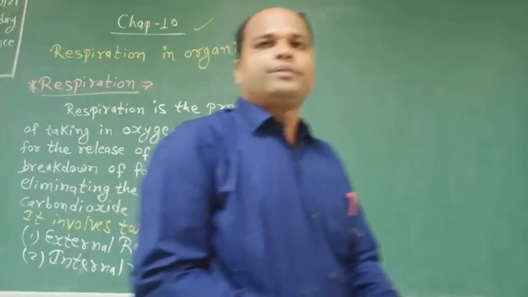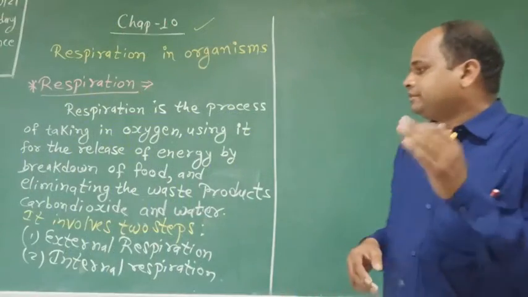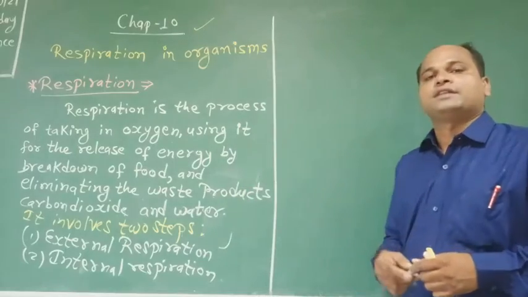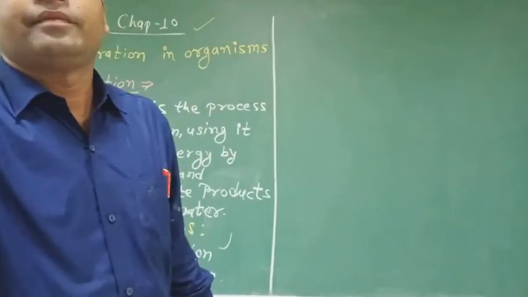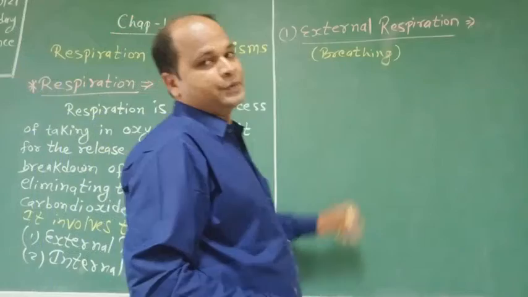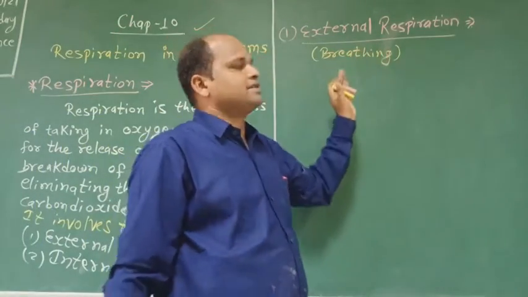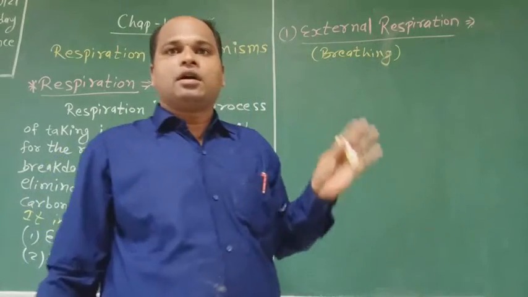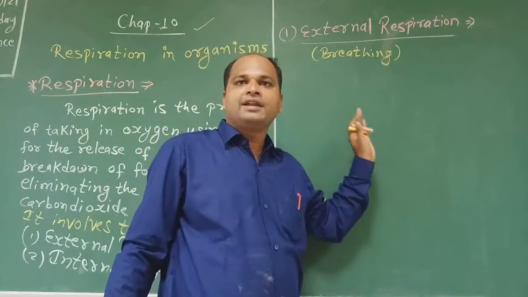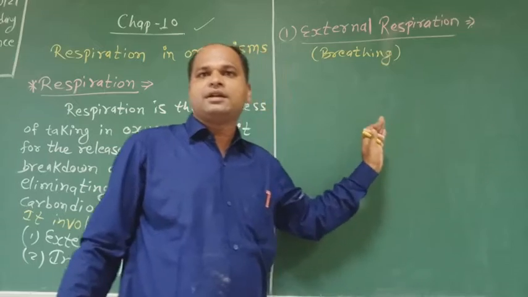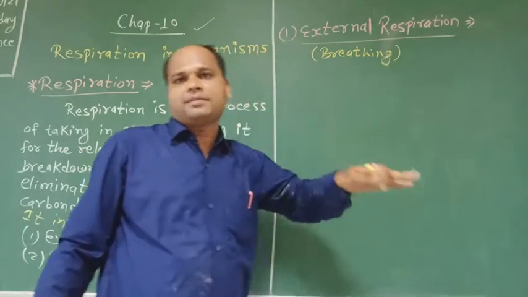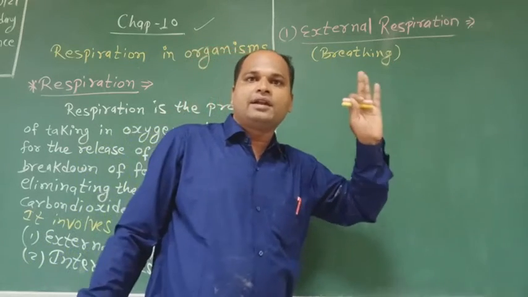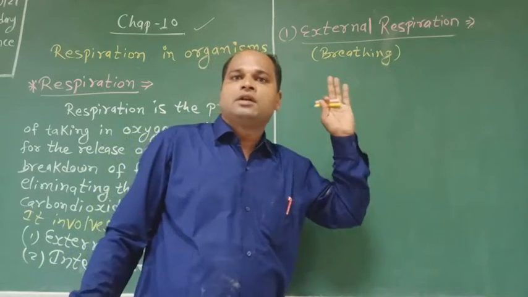First I will deal with external respiration. External respiration, also known as breathing, is the process of taking in air rich in oxygen and giving out air rich in carbon dioxide by living organisms with the help of their respiratory organs.